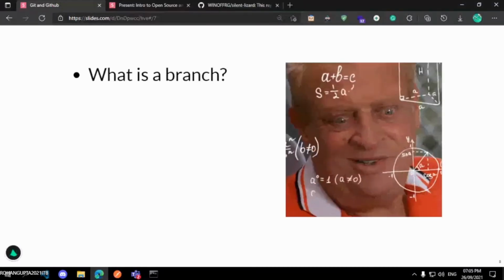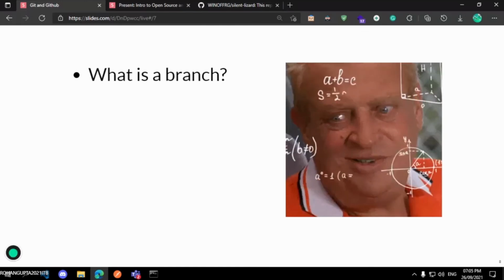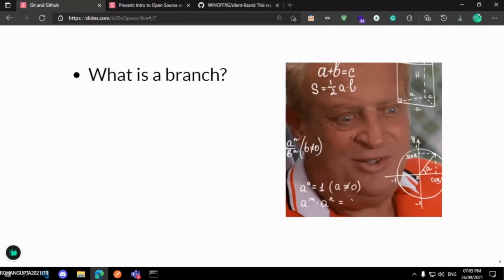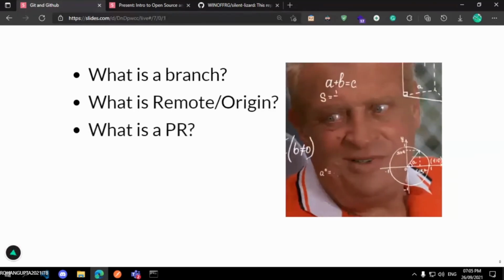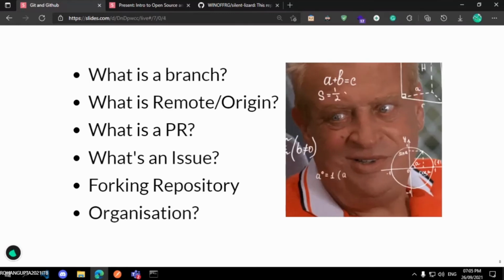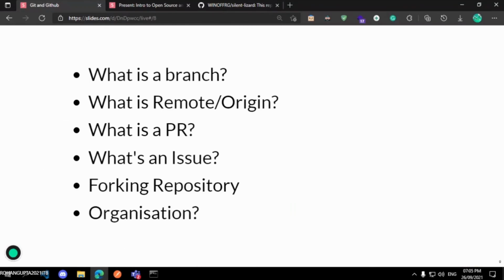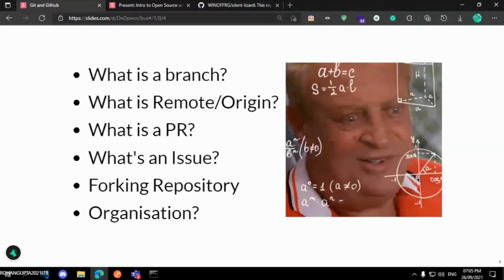So till now we have covered many major points, and we have more questions in our mind right now: what is a branch, what is remote or origin, what is a PR, what's an issue, how to fork. We just saw that fork part already, and how to contribute to it, what is an organization, etc. Let us cover them all quickly.